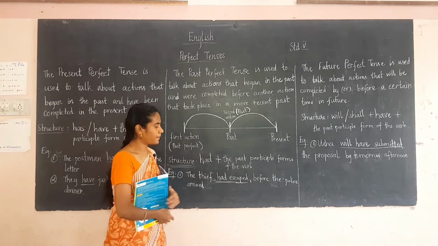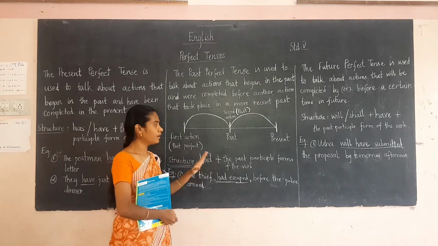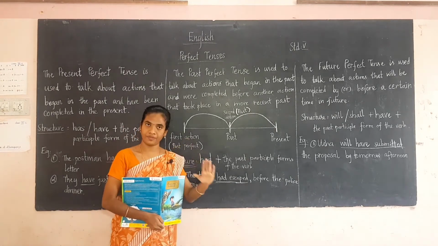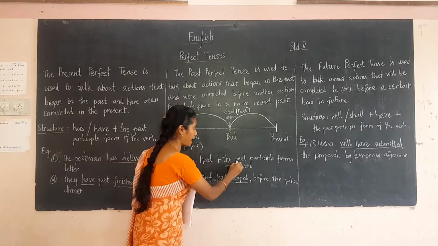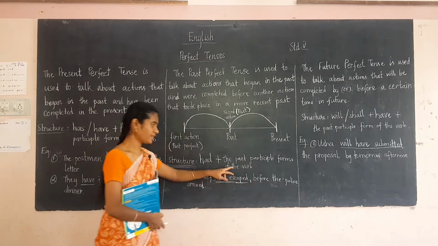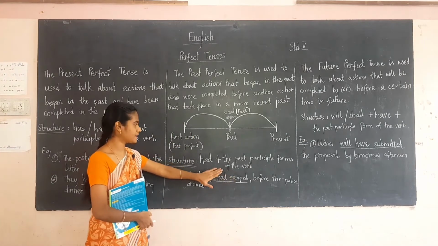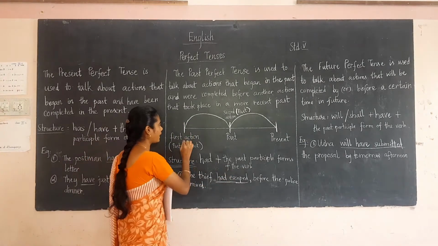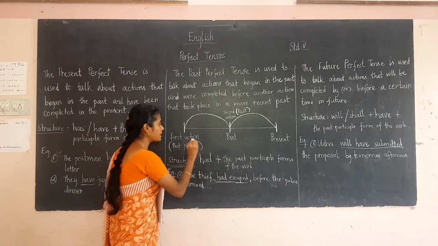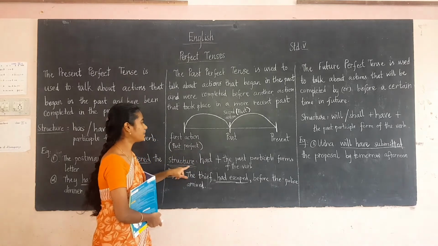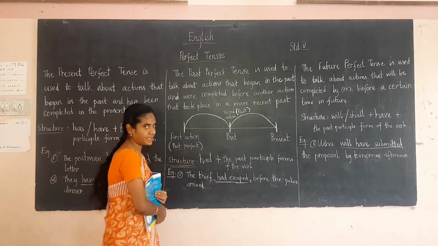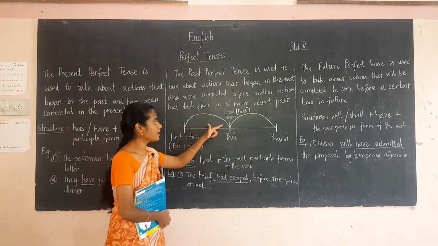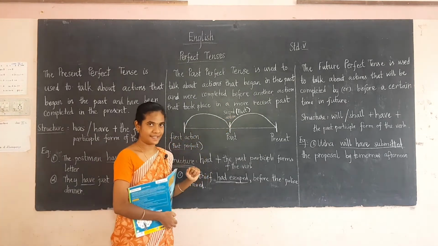You have to remember the structure for everything. For the singular and the plural, for everything you have to use had only, okay. Had plus the past participle form of the verb, okay. This is the structure. For the first action I have told you to use the past perfect tense. What is the structure of past perfect tense? Had plus V3. So you write had plus V3 in the first action, and for the second action you write the past tense, okay.